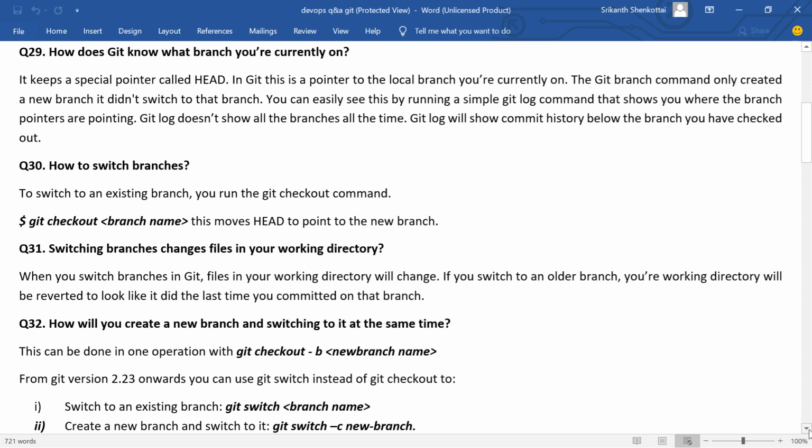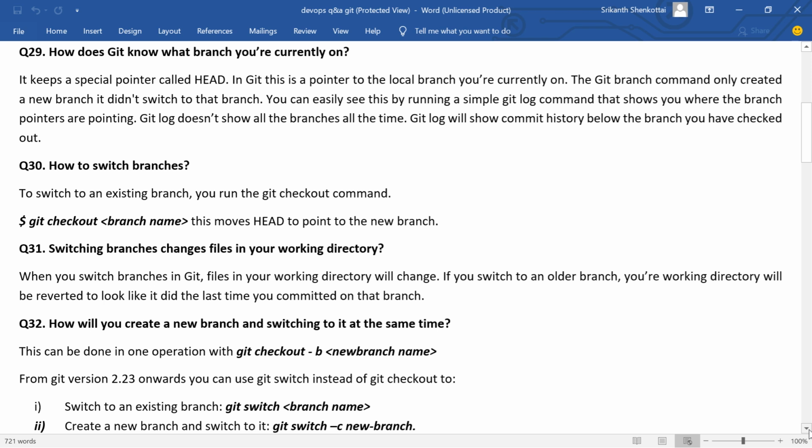The git branch command only creates a new branch. It does not switch to that branch. You can easily see this by running a simple git log command that shows you where the branch pointers are pointing. Git log does not show all the branches at the time. Git log will show commit history below the branch you have checked out.